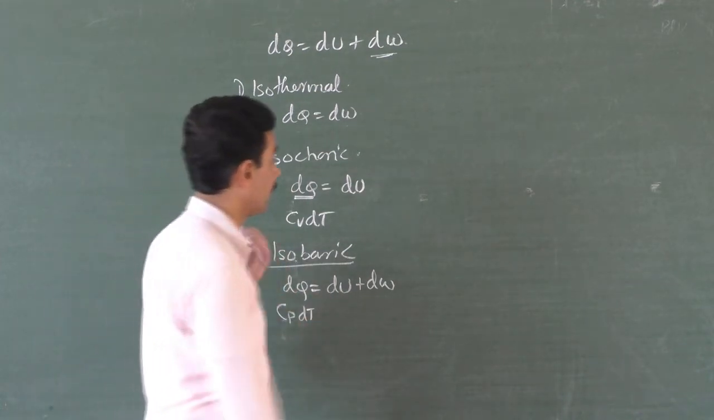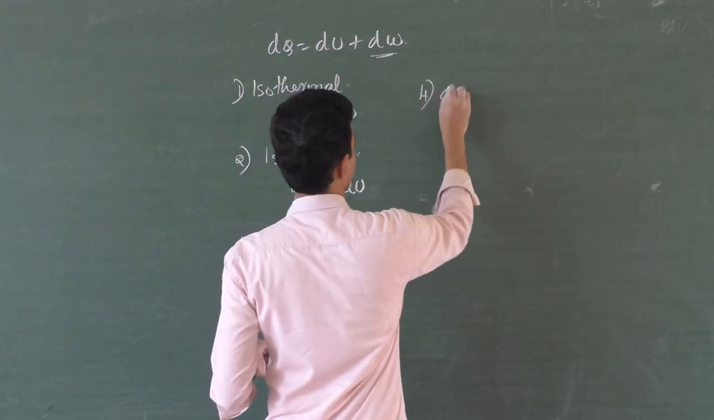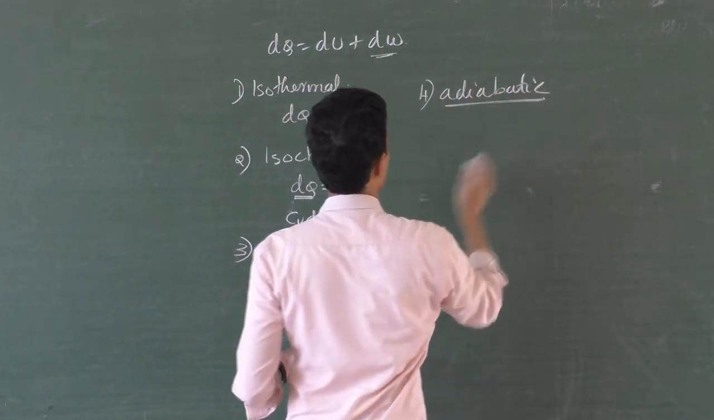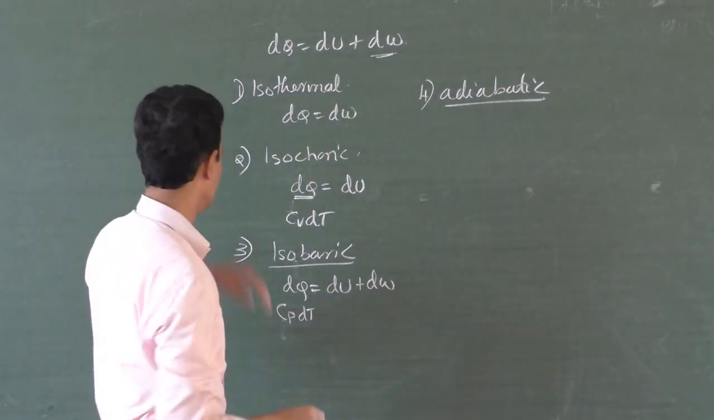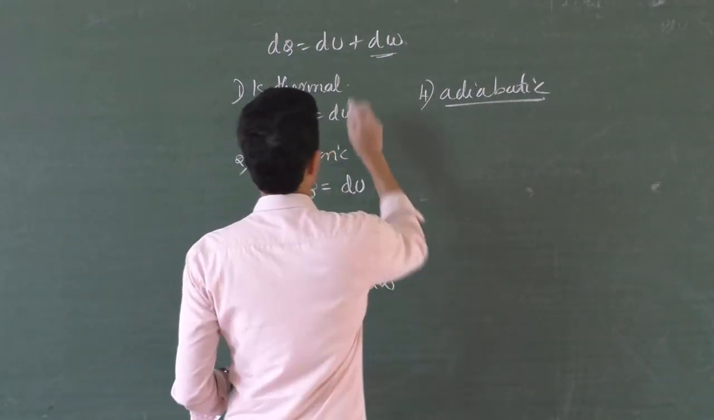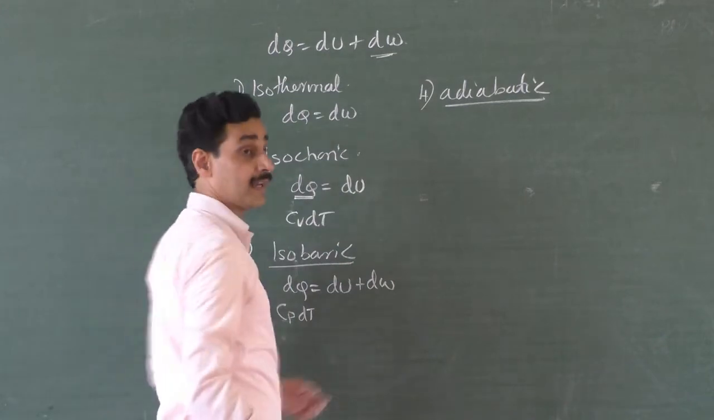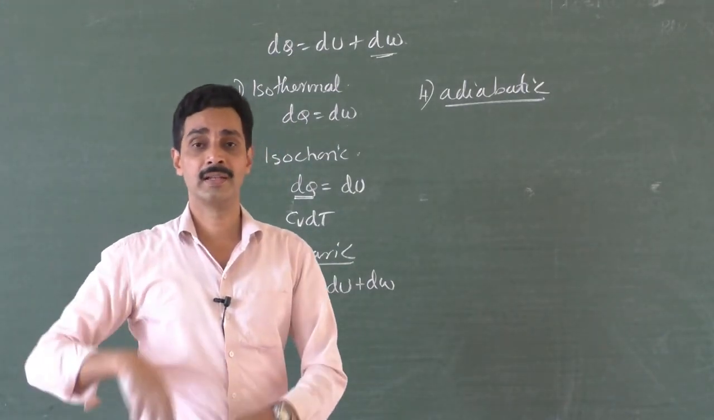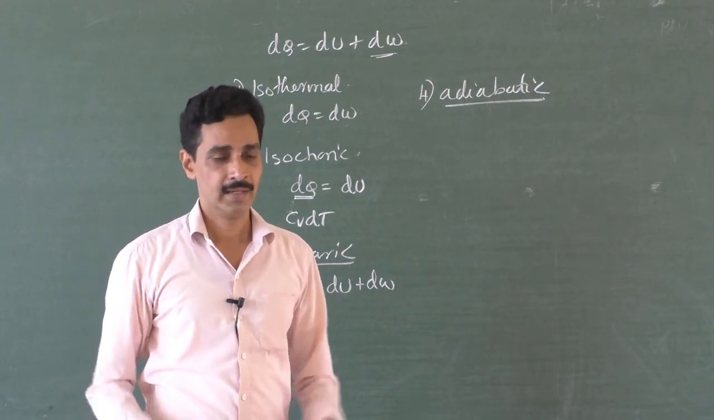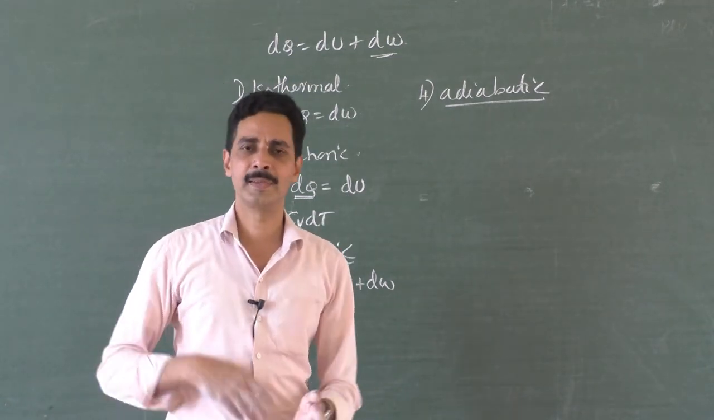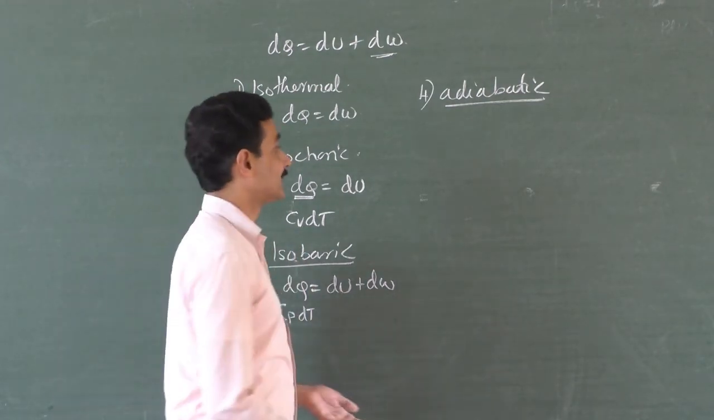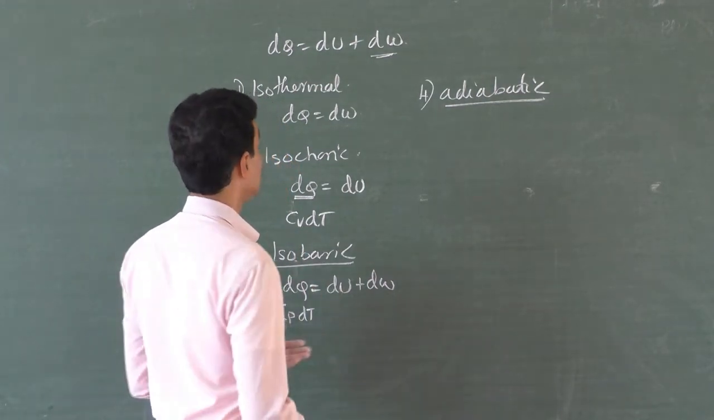So now for adiabatic process. What is an adiabatic process? Heat energy is neither absorbed by the system nor given out of the system. It is thermally isolated. You can't supply heat energy inside, and inside heat energy cannot come out. It is a thermally insulated or isolated system.